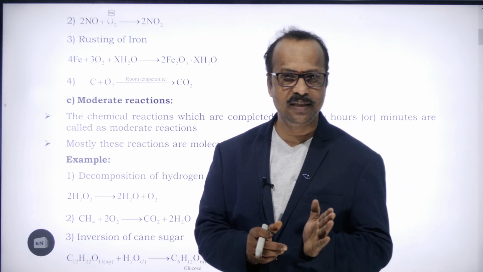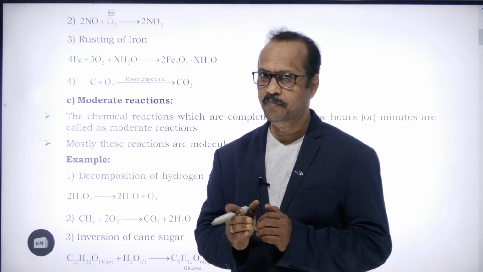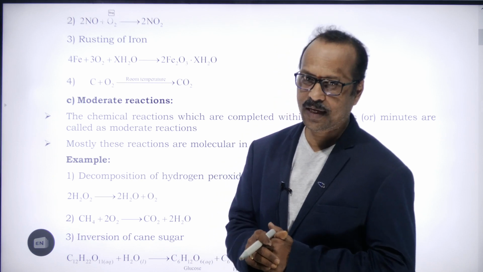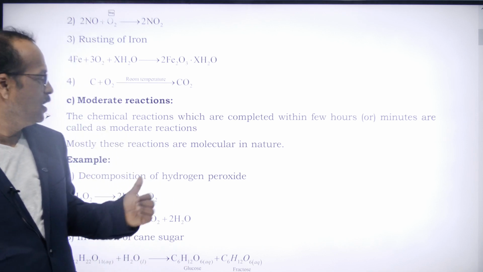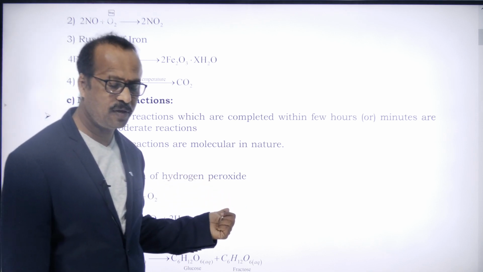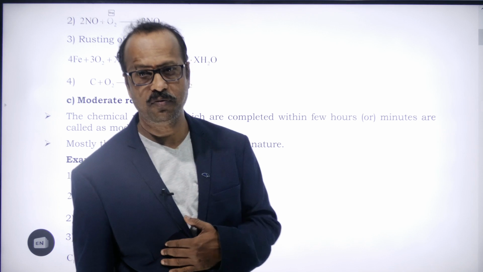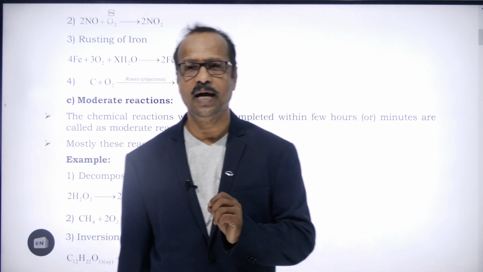Not so fast as instantaneous, or not slow as a very slow reaction. Such reactions are called moderate reactions. Example given here: decomposition of hydrogen peroxide. What is the formula of hydrogen peroxide? H2O2. H2O2 is hydrogen peroxide.